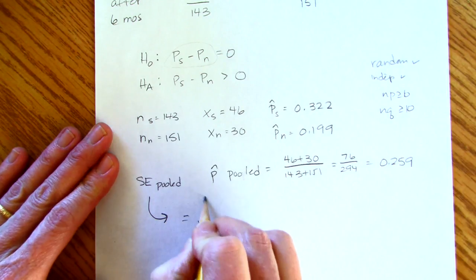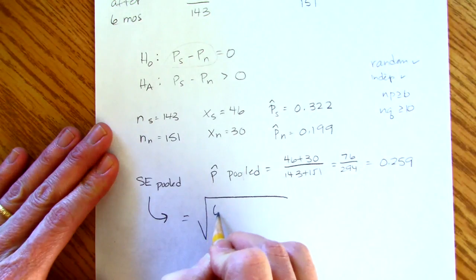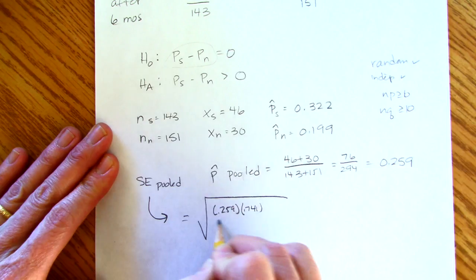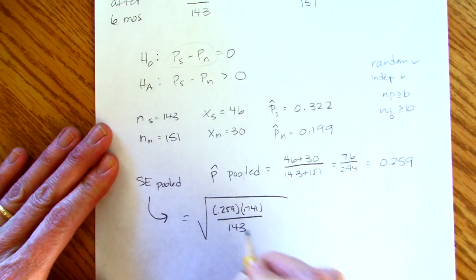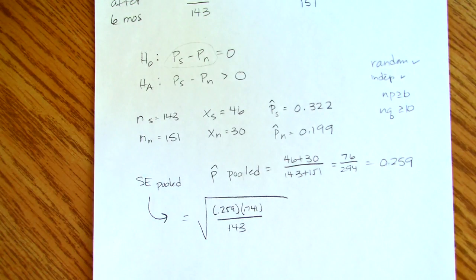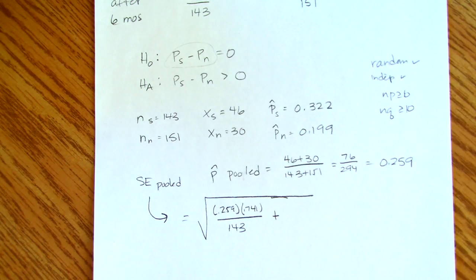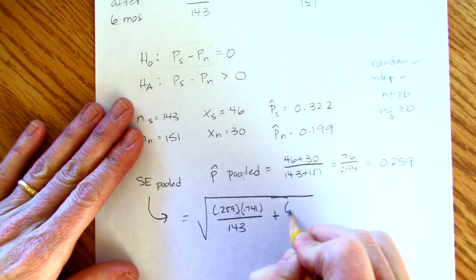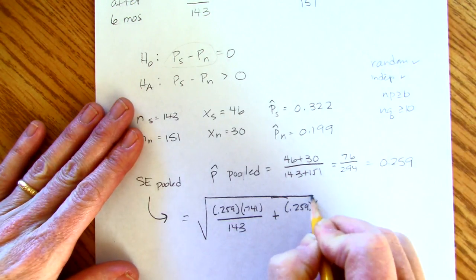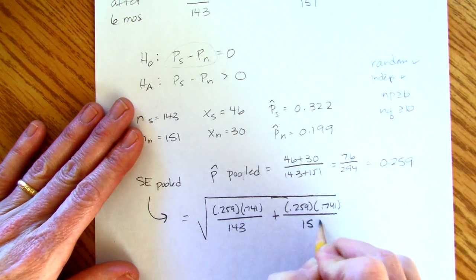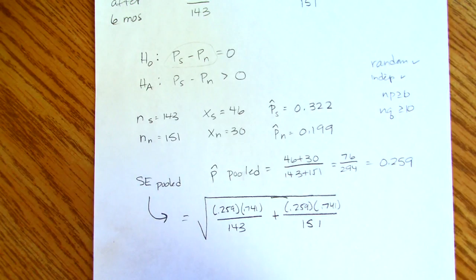So how do we do that? Well, we use this proportion as our p, 0.259, and so the people that were unsuccessful is 0.741. And remember, since we're finding a difference, you add the variances. Do you guys remember that? That idea of when you're finding a standard deviation of whether you're adding or subtracting, you always add the variances. So that's what we're doing here. And, I don't know what that works out to be. I don't have my numbers.